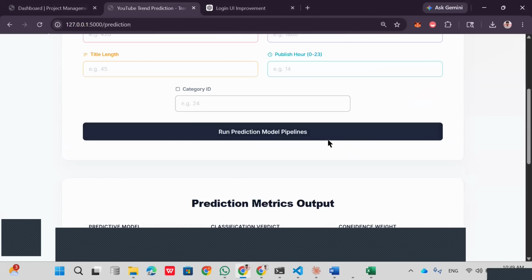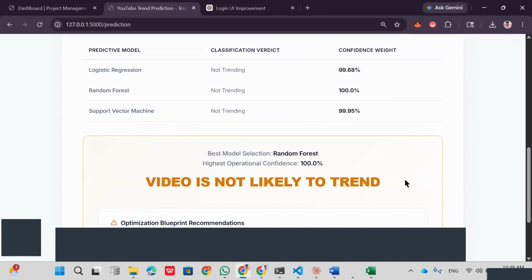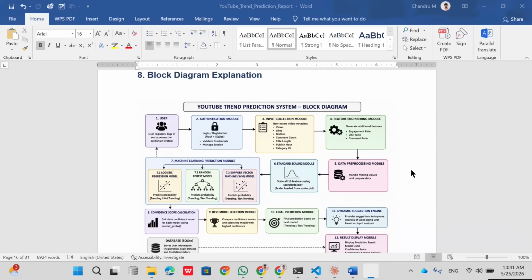So now you can see the prediction matrix output. The three models have all given it as not trending. With the confidence score, one of them is giving us 100% accuracy. So we are going to analyze, based on the input, whether the YouTube video will trend or not, and how